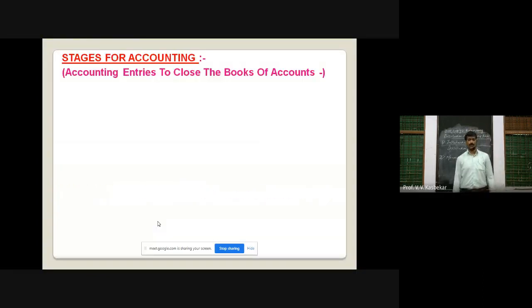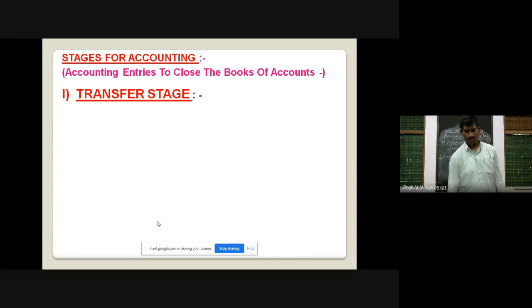Stages of accounting. When we solve an actual example of dissolution, we have to go through certain stages. We can call it accounting entries for the purpose of closing the books of accounts. Let us see it. Number one, transfer stage.